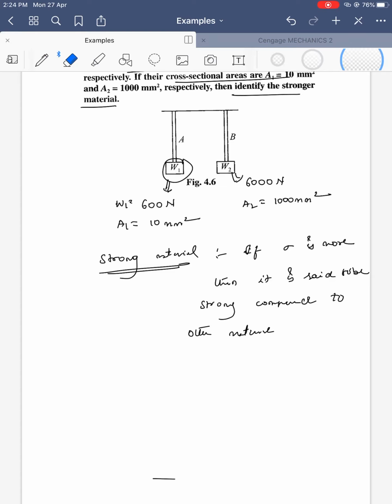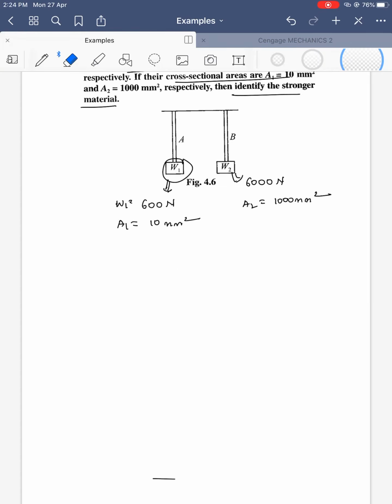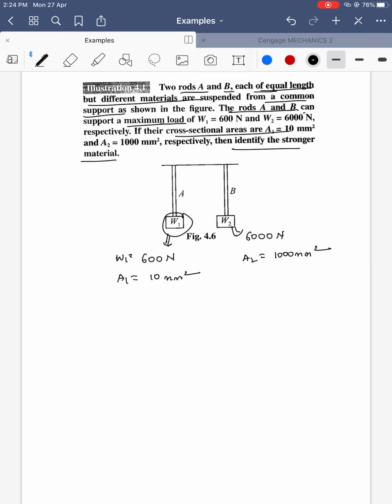Let's calculate what sigma is here. We need sigma max. The maximum loads are the forces F max 1 and F max 2.